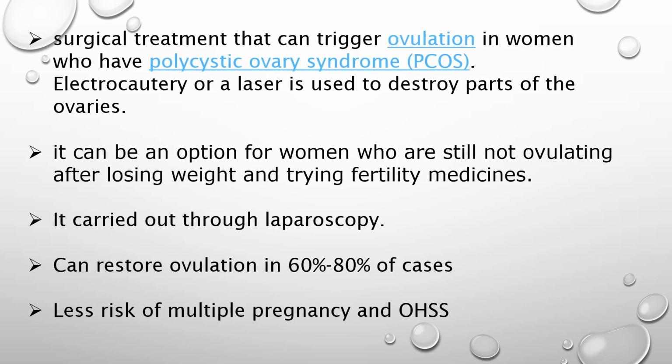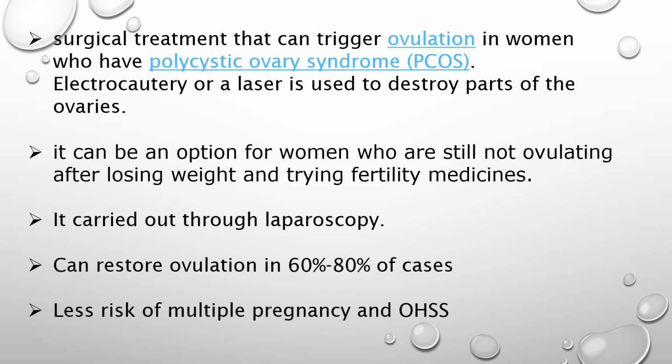Laparoscopic ovarian drilling. It is a surgical procedure by which destruction of part of the stroma takes place in order to enhance ovulation. The destruction is done through laparoscopy by using electrocautery or laser. إذا تذكرون قلنا المشكلة عندنا سترومال هايبربليجيا، فأنا إذا قللت من الستروما راح أقلل من ال LH، راح أقلل من السايد إفكت مال ال LH اللي هو هايبر أندروجينيزم. من ينزل الأندروجين راح يصير عندنا restoration of the cycle, normal cycle and ovulation and then spontaneous pregnancy، فممكن تتعدل